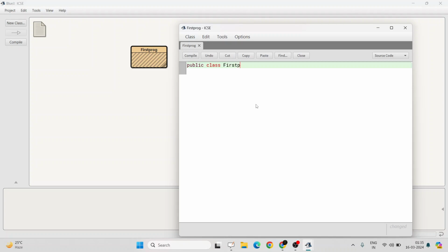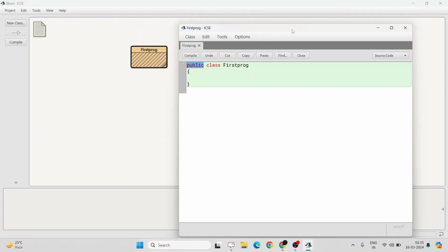First program. Make sure whatever name you have given over here, that name must be the same as the class name you are providing in the actual code. So these two names will be the same, and Java is case sensitive. If the first letter is capital, here also the first letter must be a capital letter. Make sure of that, otherwise there will be errors. So as I said, after class and the class name is written, there will be curly braces.